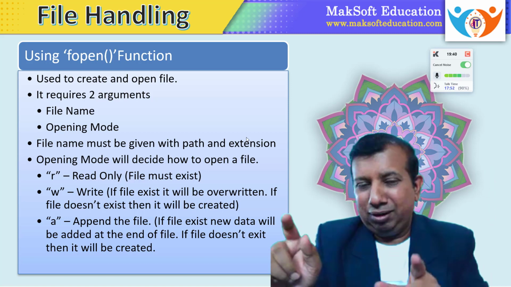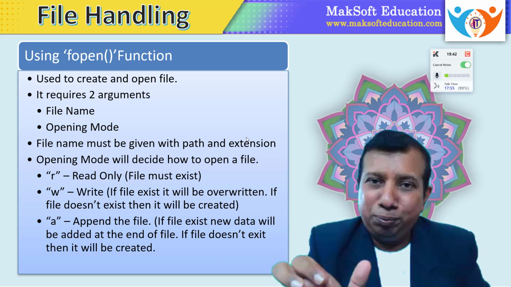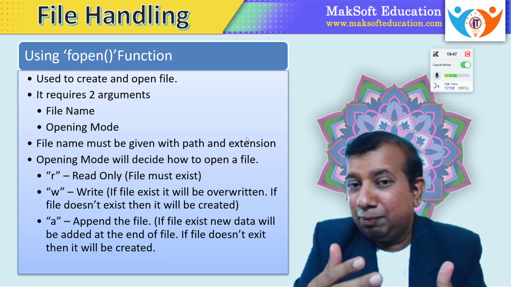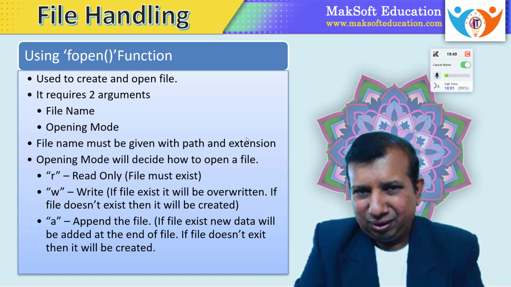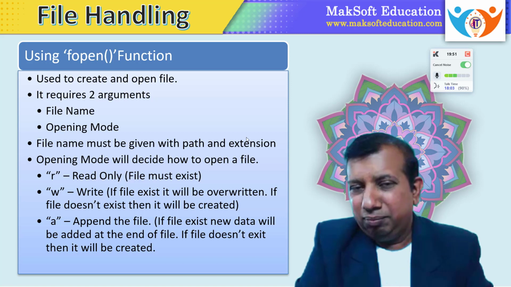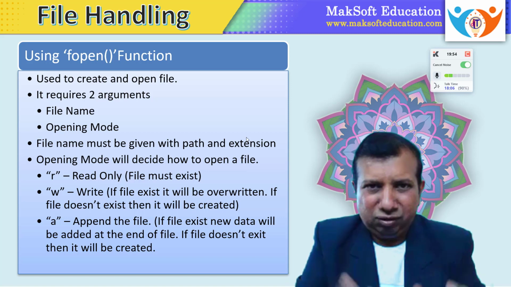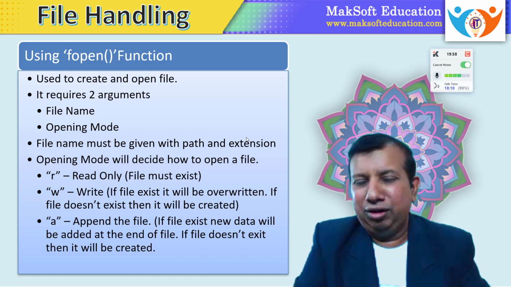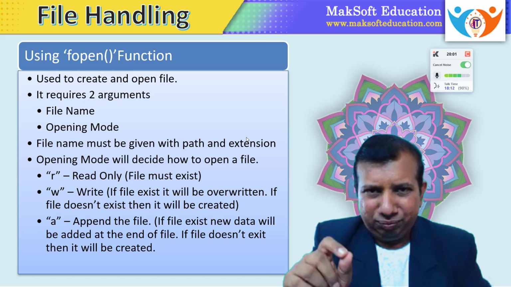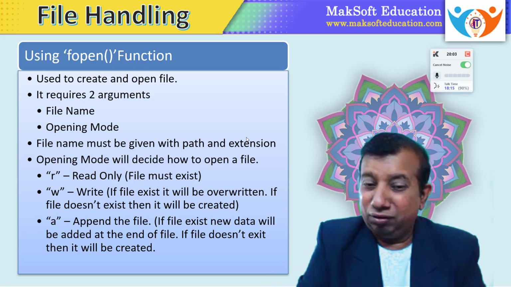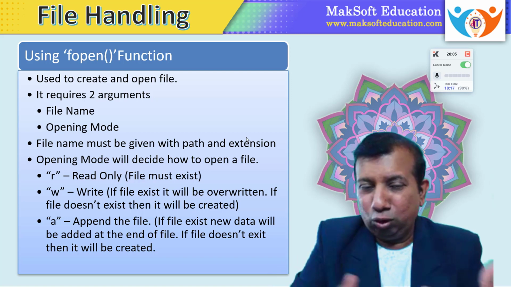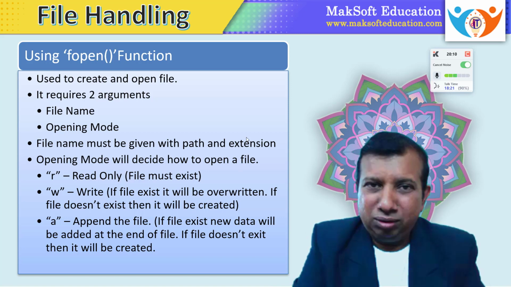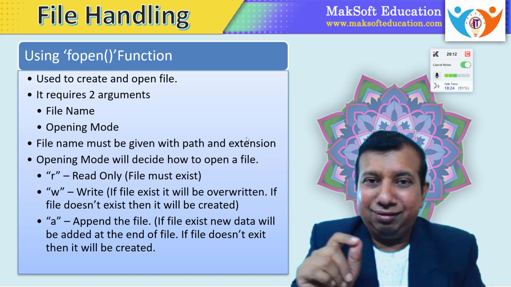The second argument will be the file opening mode. The file opening mode is a character that defines the purpose of opening a file. There are three basic file opening modes. Actually there are six, but first let us try to understand three. R stands for read only. You are going to open a file only to read. You are not going to write. In this case, the file must already exist, because you are not creating any file. So if you want to use R mode, the file must already exist.